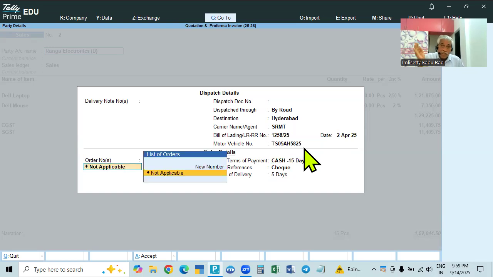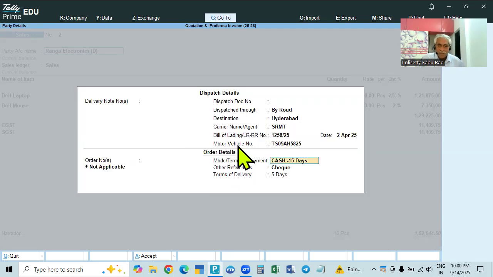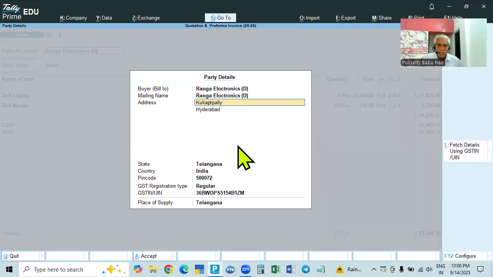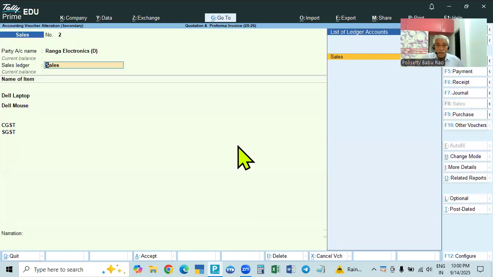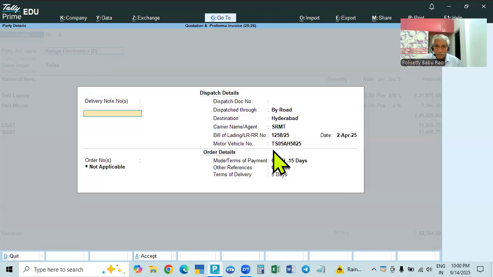As for the order number, if they gave an order, which a big company would, give the new number. If an order is there, enter it, otherwise not applicable. This one is accepted, and all these things are okay. Now, depending on the discussions between us, the date of the quotation may be changed to the second. Certain terms can also be changed here. We have given 15 days only, but they may ask us to give 20 days, so we can change it to 20 days. That depends.